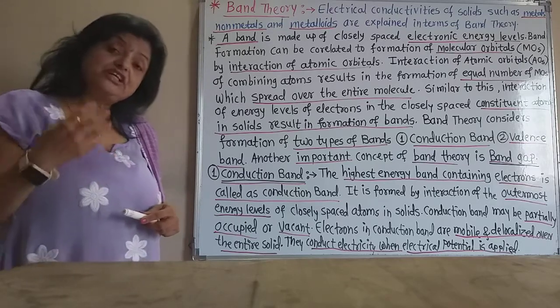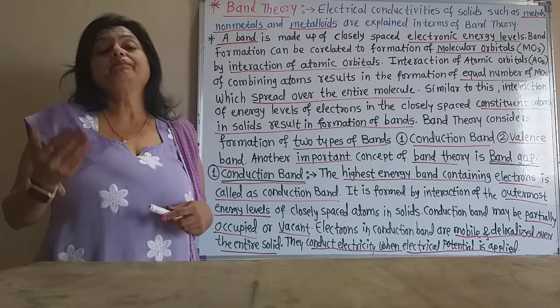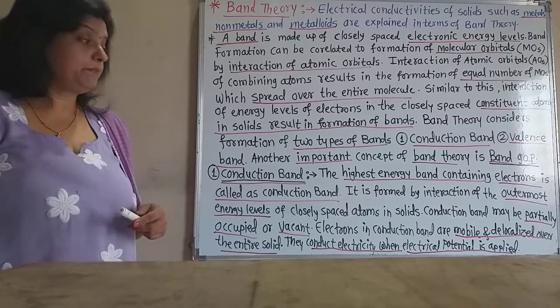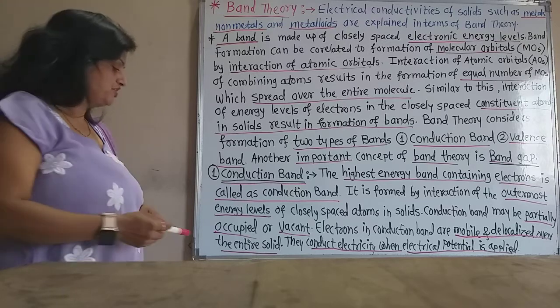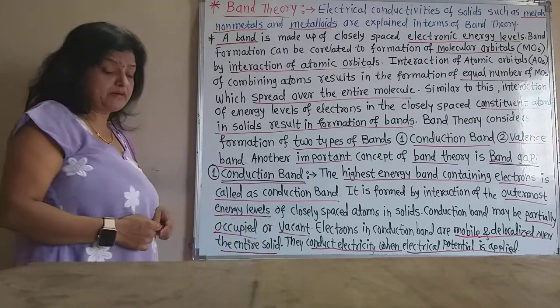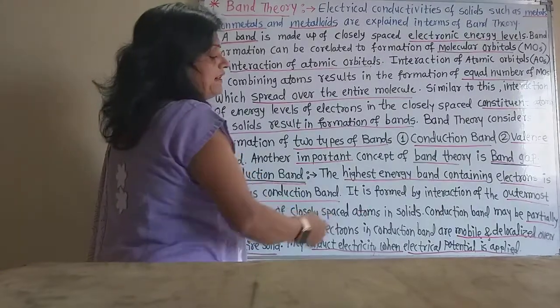And due to that, partially occupied electrons can be mobile and move from one place to another place. So this conduction band may be partially occupied by electrons or vacant. Electrons in the conduction band are mobile and delocalized. That means they can be moved from one place to another place. So the electrons in the conduction band are mobile and delocalized in the entire solid.